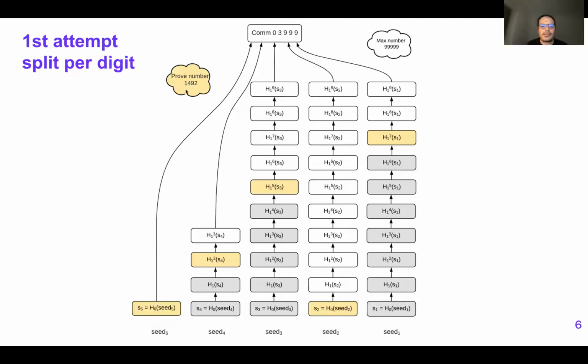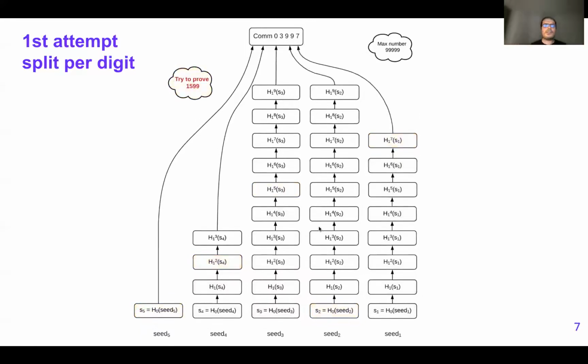And this can help us prove the number 1492. If you want to provide the proof for 01492, you provide the first element here. Bob will hash it 0 times, so he uses it directly. We have the number 1 here, and then you will hash it once. You have the number 4 here, you will hash it 4 times, and then 9 times, and then 2 times. Then all of these 5 commitments, now we have 5 commitments instead of 1, are evidence that Alice has a credential of at least 1492. And obviously, in the real world, we can just combine all of these commitments into one by concatenating them and hashing them.